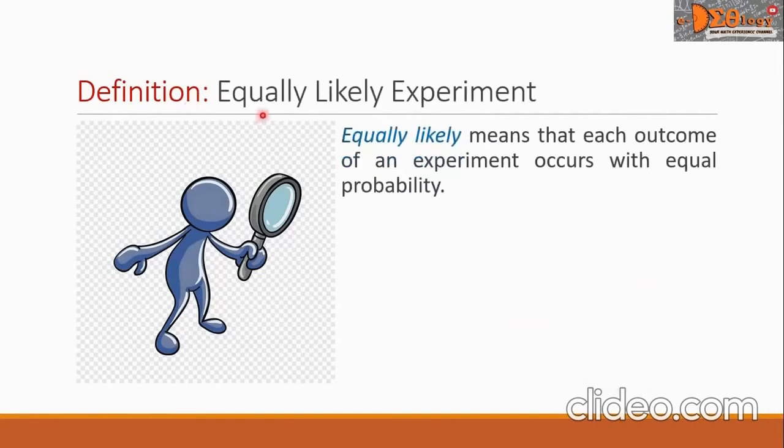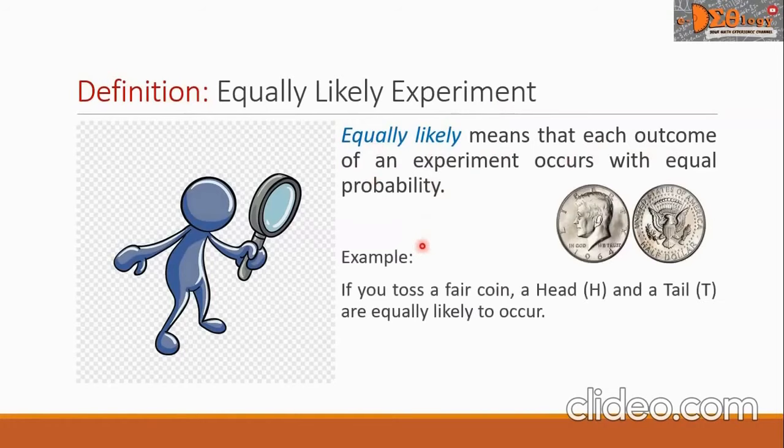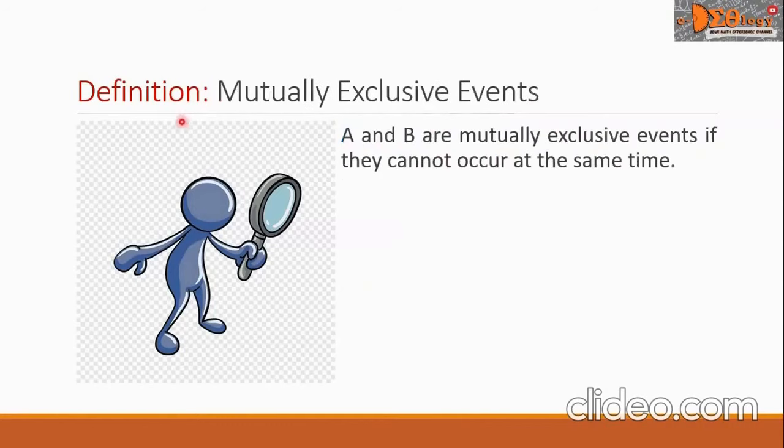Let us define equally likely experiment. Equally likely means that each outcome of an experiment occurs with equal probability. Example, if you toss a fair coin, a head and a tail are equally likely to occur.